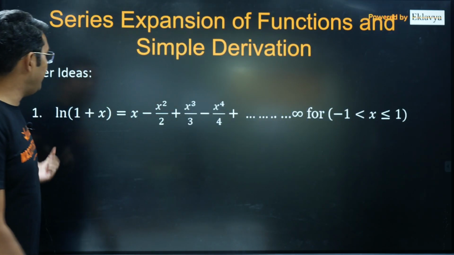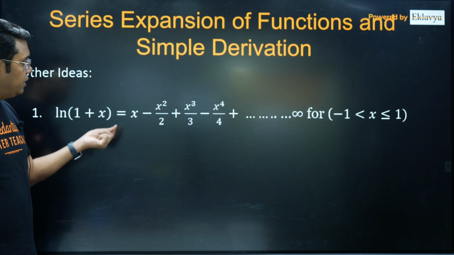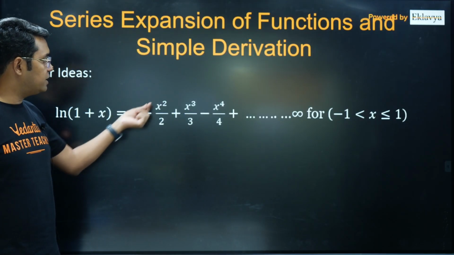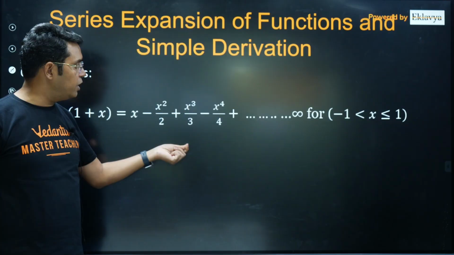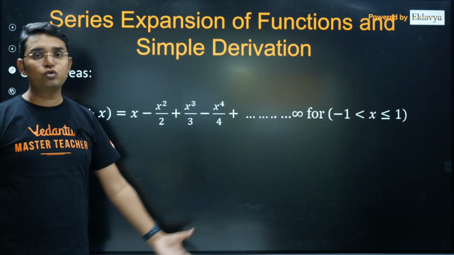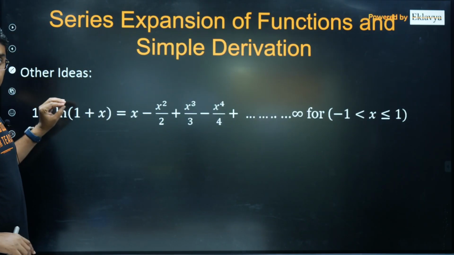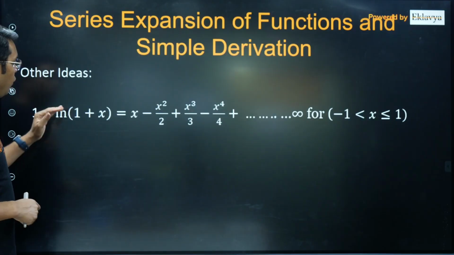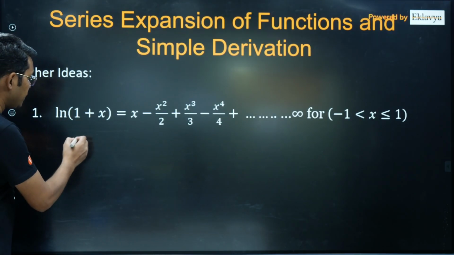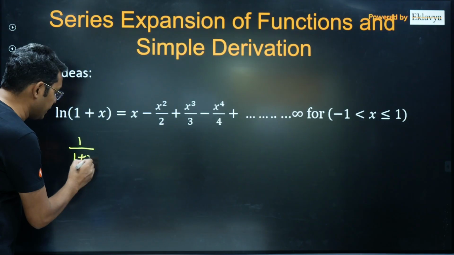Now first one is ln of (1 plus x). I think some of you must be knowing it already. x minus x square upon 2 plus x cube upon 3 minus x power 4 upon 4 and so on. Now how can this be derived? Please listen carefully. I will be thinking of a differentiation of log. The differentiation of this is 1 upon 1 plus x.